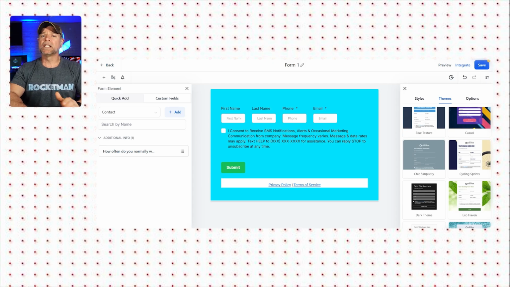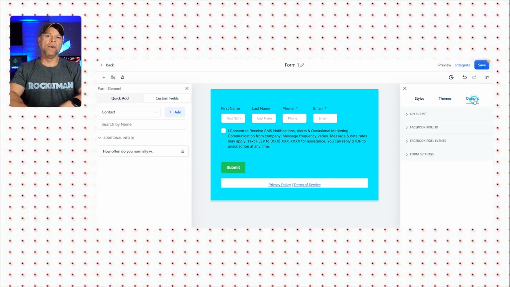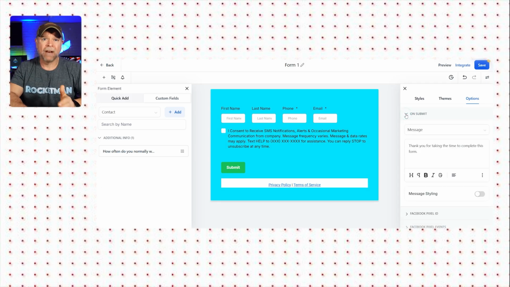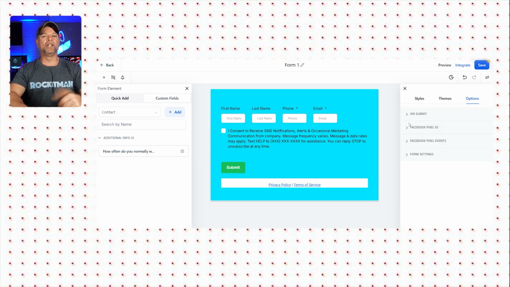Now, once we're done customizing the style and theme, let's move over to the Options tab. Here, we can configure various behaviors of the form, such as what happens after a user submits a form. For instance, you can set up a redirect to a thank you page, add a Facebook Pixel ID for tracking, configure Facebook events, and much more. Now, these settings help ensure that the form not only collects information, but it also integrates seamlessly with your marketing